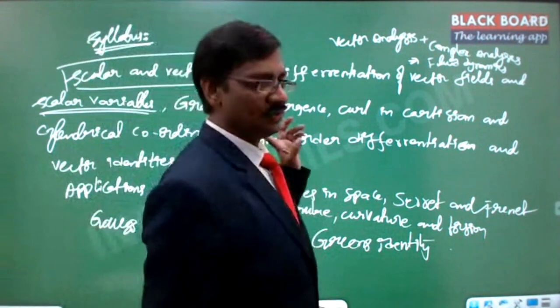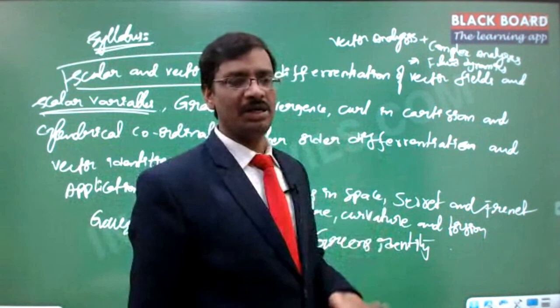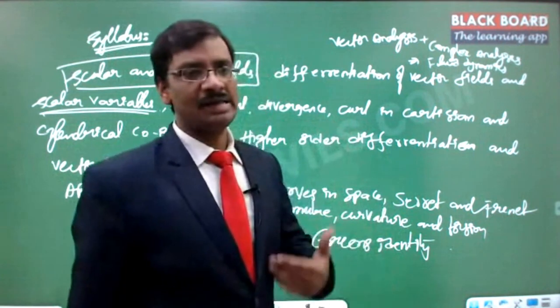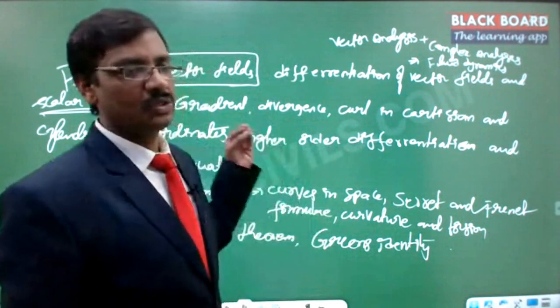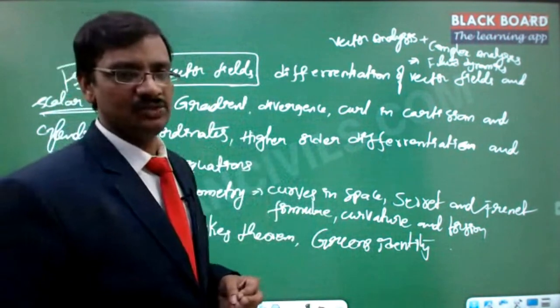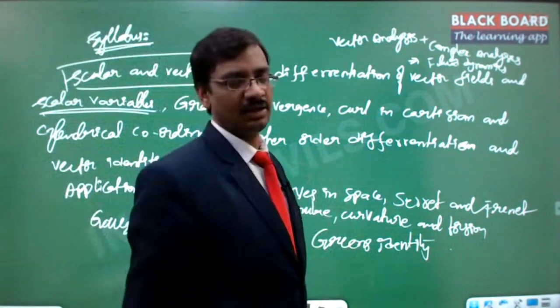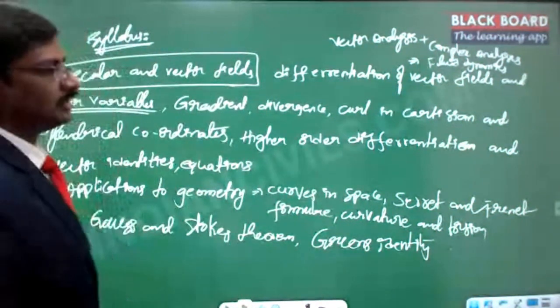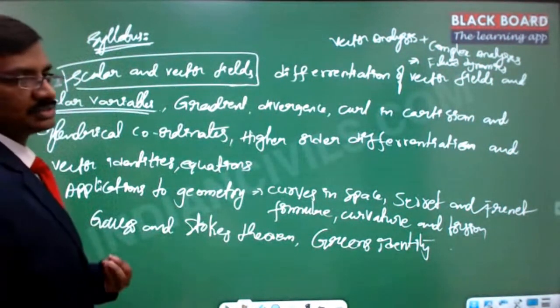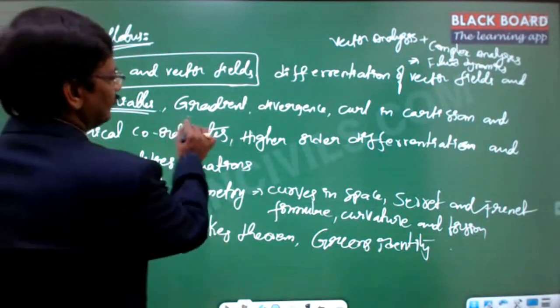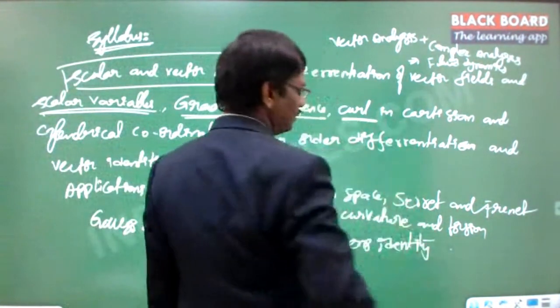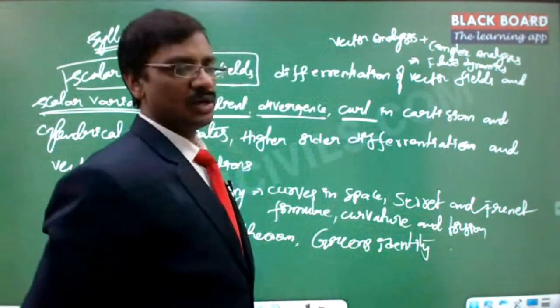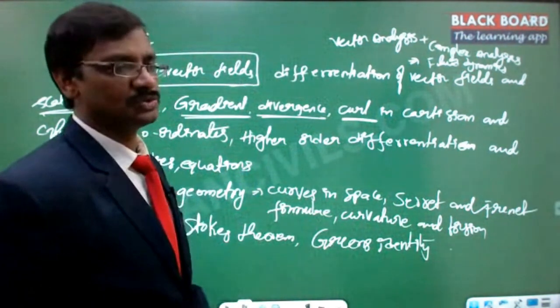If you operate it multiple times as a curl, as a divergence, or as a gradient, then we need to identify what kind of results you are going to get based on that understanding. The physical interpretation of that is also very essential to understand. And then, what is gradient, what is divergence, and what is curl. You need to understand these definitions clearly from the grassroots level.